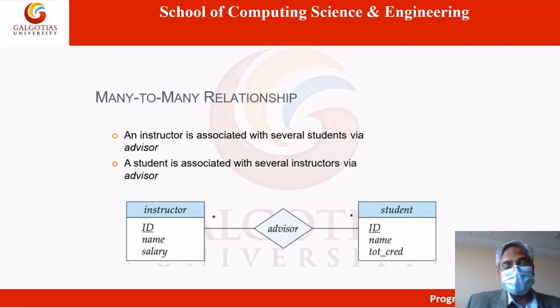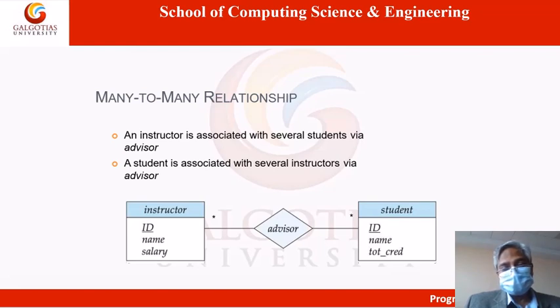For many, an asterisk is there on this side, and also for many students an asterisk is there, and the line is simple. This is the instructor entity, this is the student entity, and the relationship between the two is advisor.